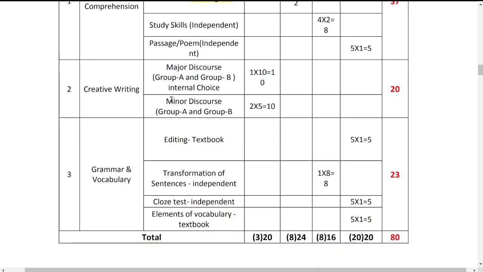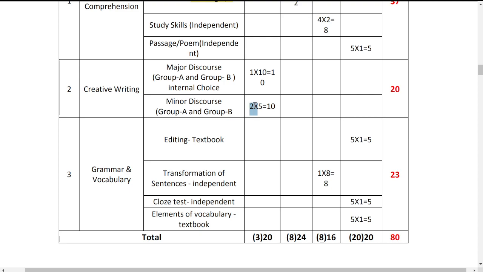Next, coming to minor discourse. Remember, here in minor discourse, again you have 2 questions. Group A, group B, in the sense question number 1, question number 2. But remember, you don't have any internal choice in minor discourse. Only in the major discourse you have internal choice, my dear students. But coming to the minor discourse, you don't have any internal choice.